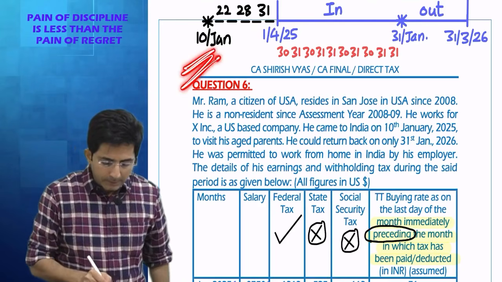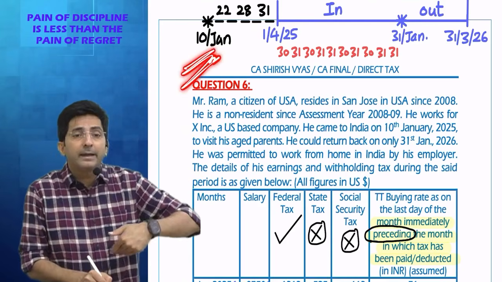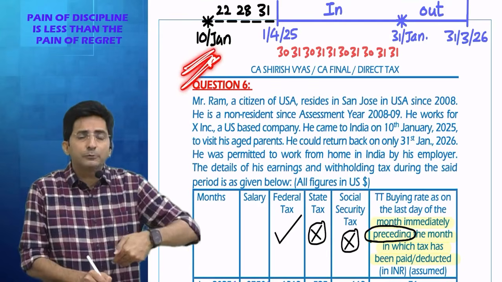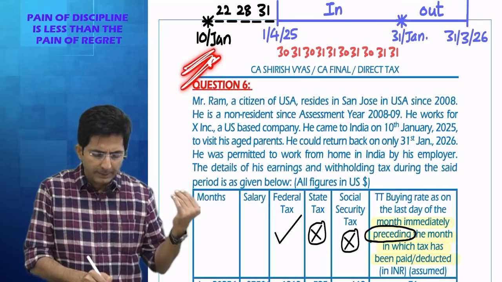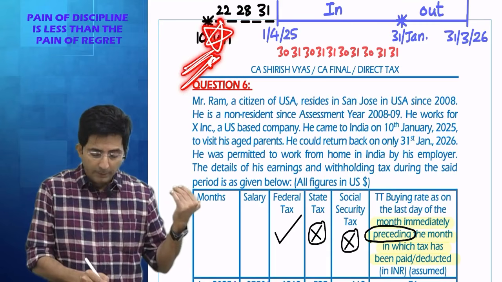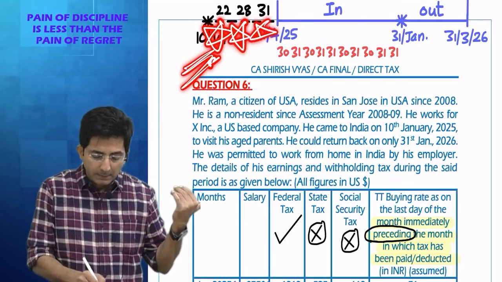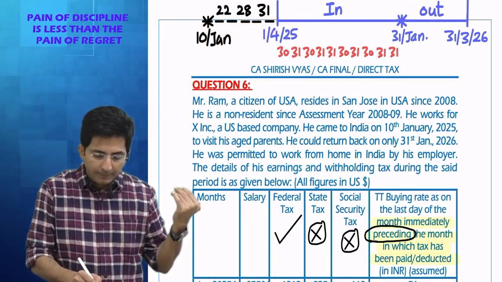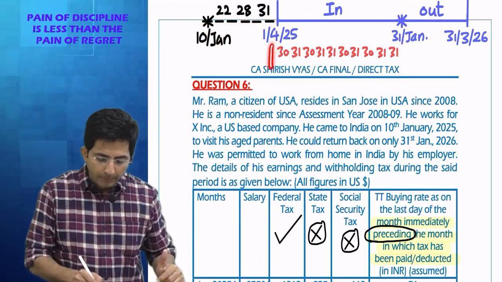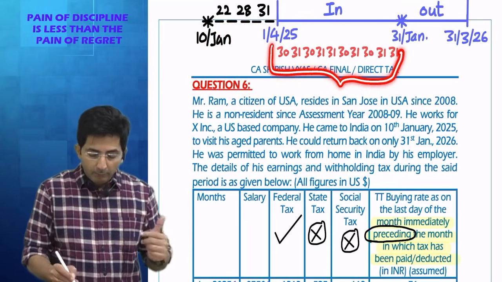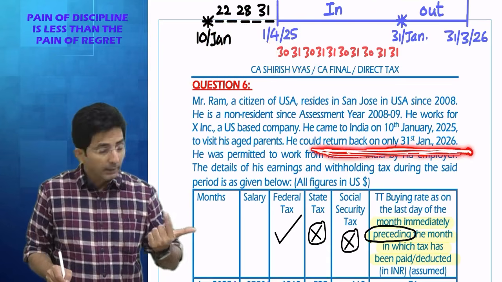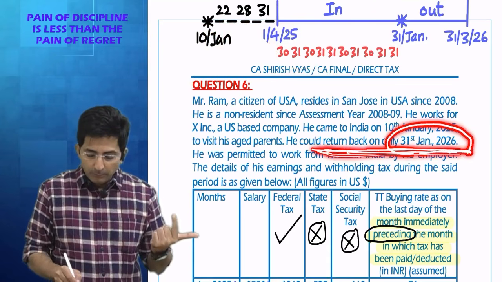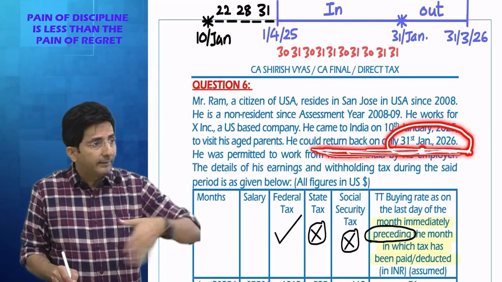So tell me what is this date? Date of coming to India, so count it in India. So count 10th Jan. In Jan there are 31 days, so minus 9 days, how many days of Jan? 22. Feb 28 days. March 31 days. And then our year starts from April. And when did he go back to US? 31st Jan.